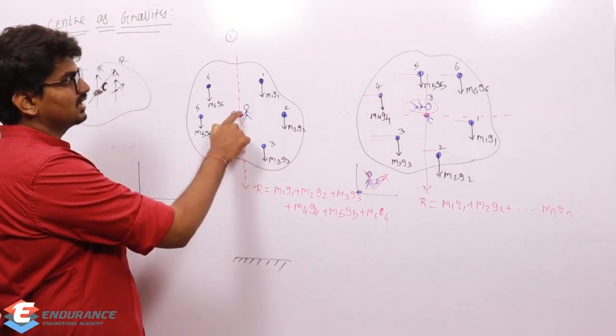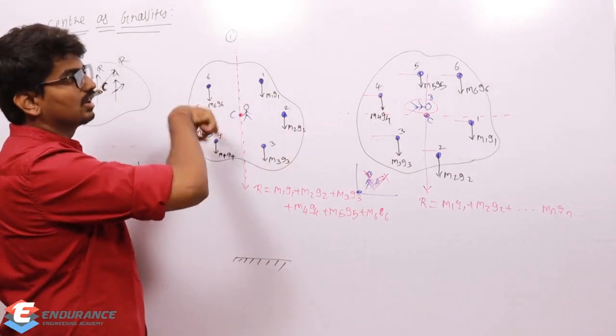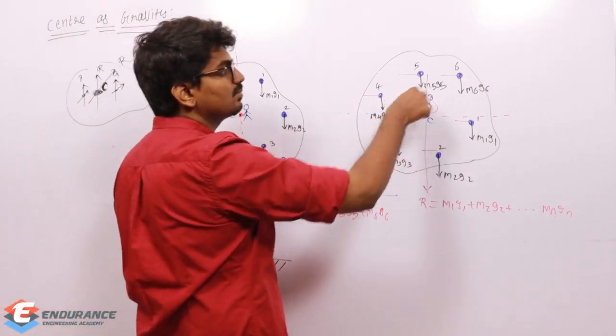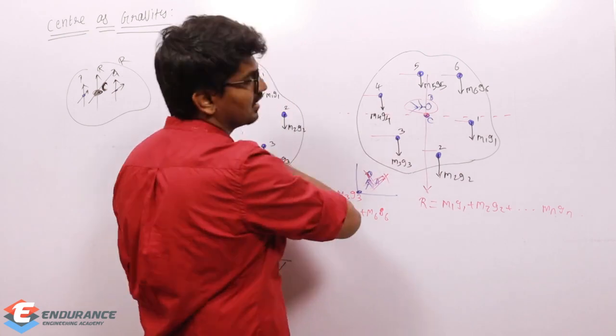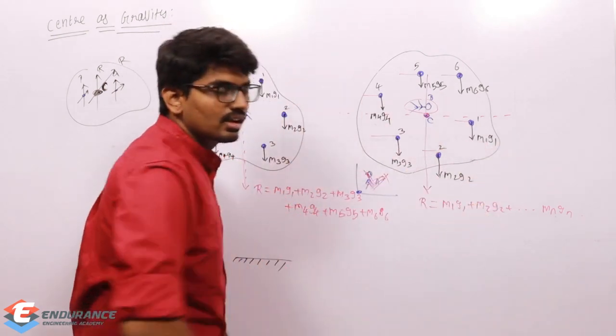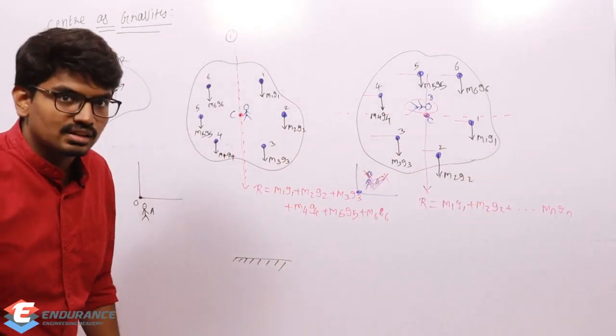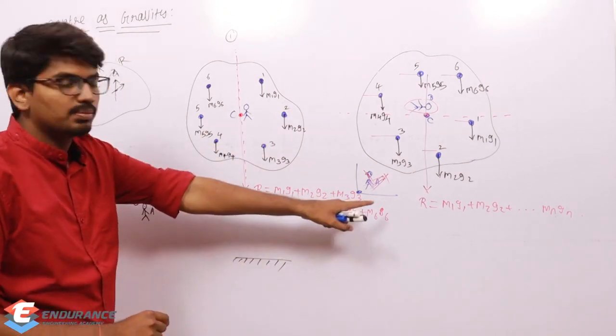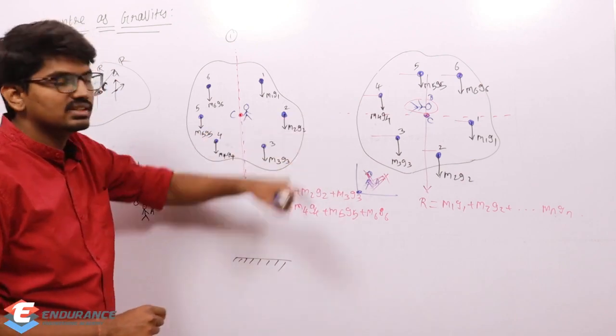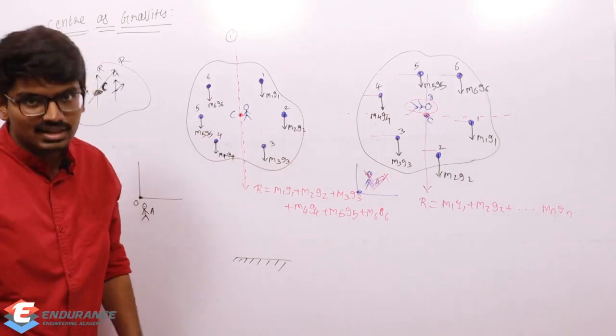With respect to this person, all are oriented down. Now with respect to the same person, all are oriented to the left side, right? So whatever may be the orientation, the resultant passes through the same point, and that point C is called the center of gravity.